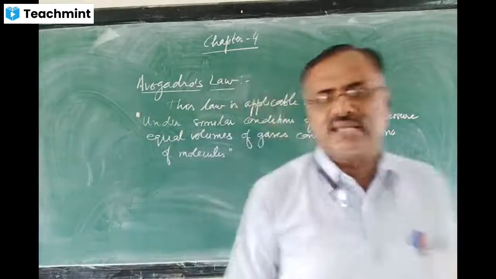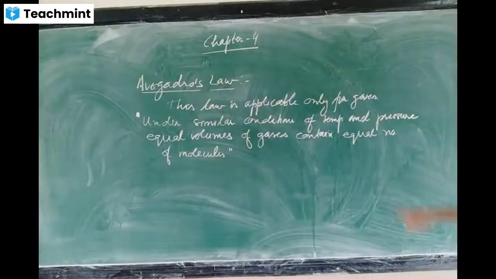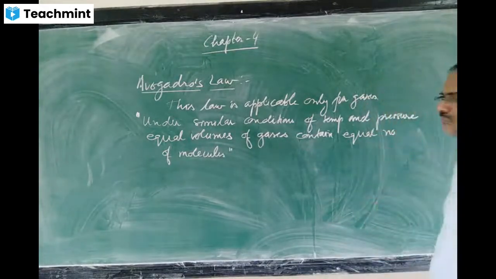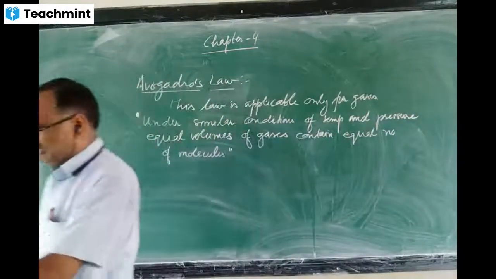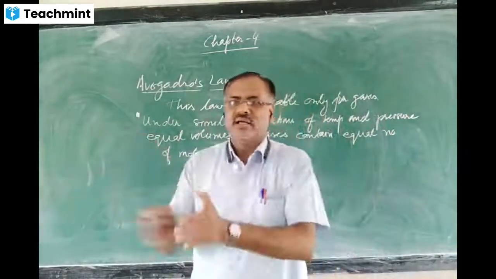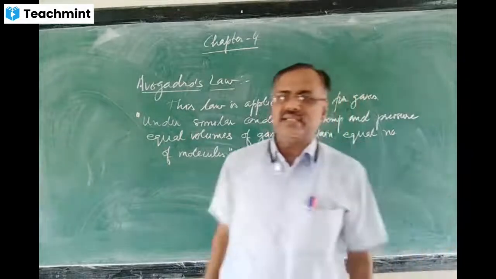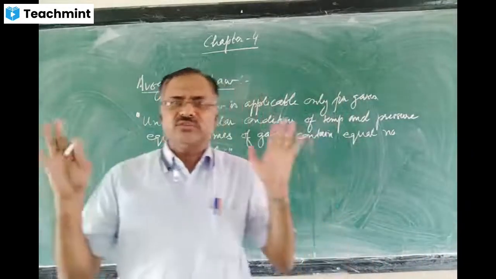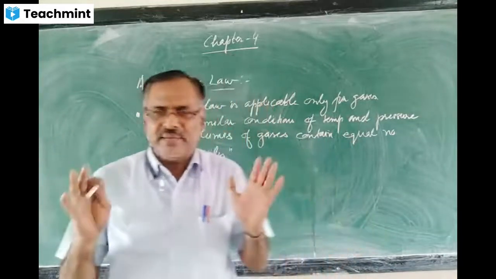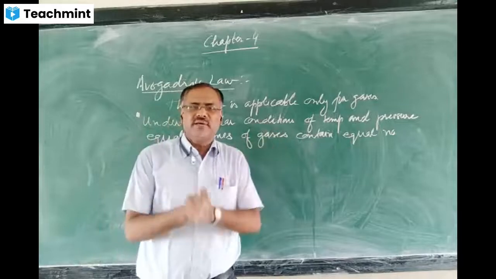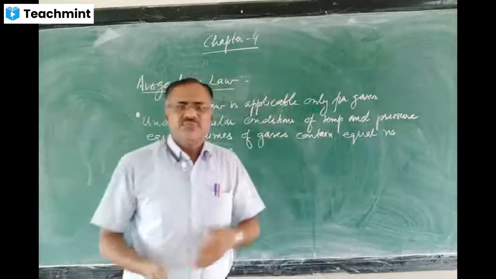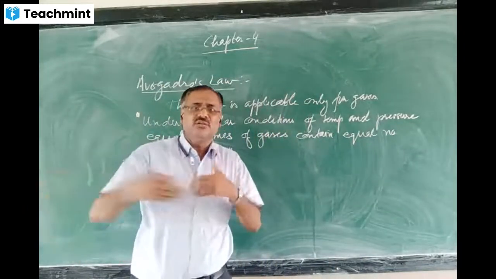Under similar conditions of temperature and pressure, equal volumes of gases contain equal number of molecules. The meaning is that whatever the gas may be, if the volumes are the same, the number of molecules will be the same. Either it is carbon dioxide, sulfur dioxide, or ammonia, whatever the gas, if the volumes are the same, the number of molecules will be the same.